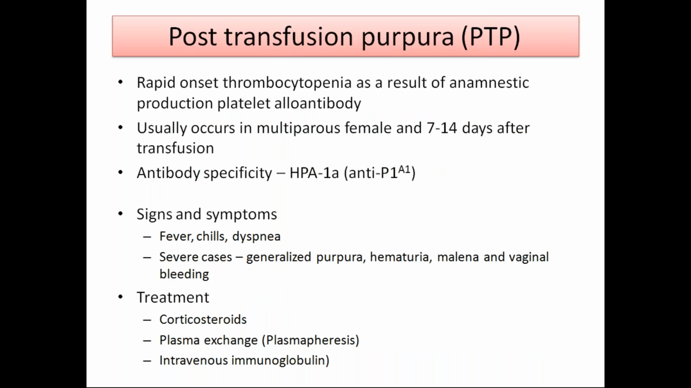Post transfusion purpura, as a result of anamnestic products, usually occurs in multiparous females and 7 to 14 days after transfusion. Antibodies, specifically HPA-1a. Signs and symptoms include fever, chills, and dyspnea. In severe cases, generalized purpura, hematuria, melena, and vaginal bleeding. Treatment includes corticosteroids, plasma exchange, and intravenous immunoglobulins.